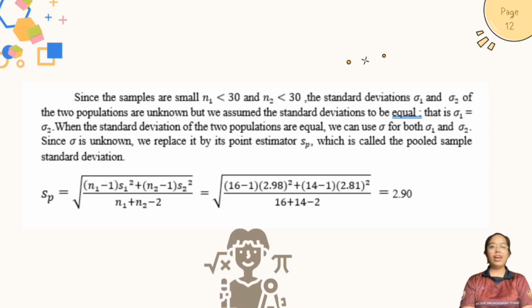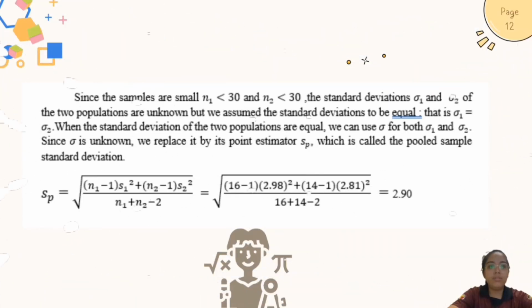Since the samples are small, n1 is less than 30 and n2 less than 30, the standard deviations sigma 1 and sigma 2 of the two populations are unknown, but we assume the standard deviations to be equal. That is, sigma 1 equals sigma 2. When the standard deviations of the two populations are equal, we can use sigma for both sigma 1 and sigma 2. Since sigma is unknown, we replace it by its point estimator Sp, which is called the pooled sample standard